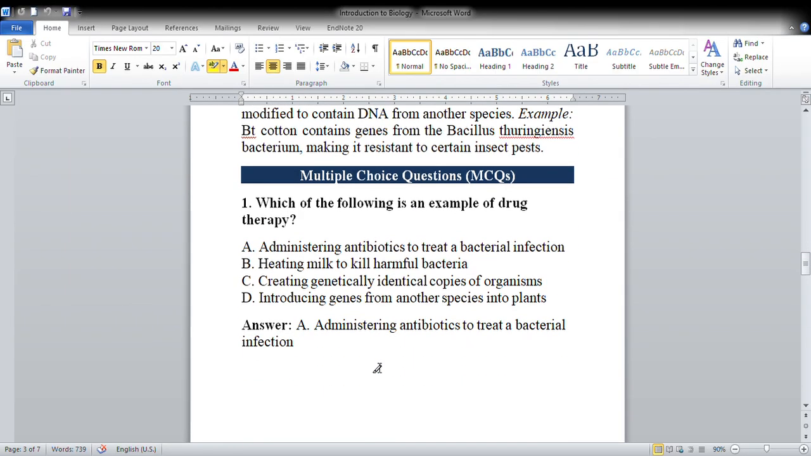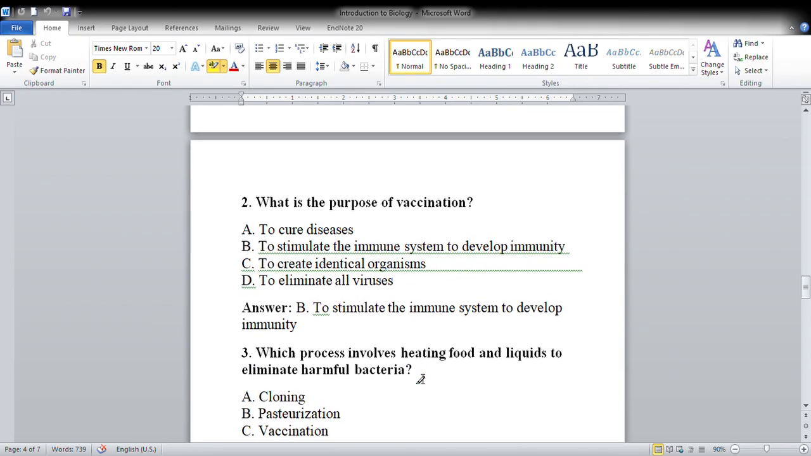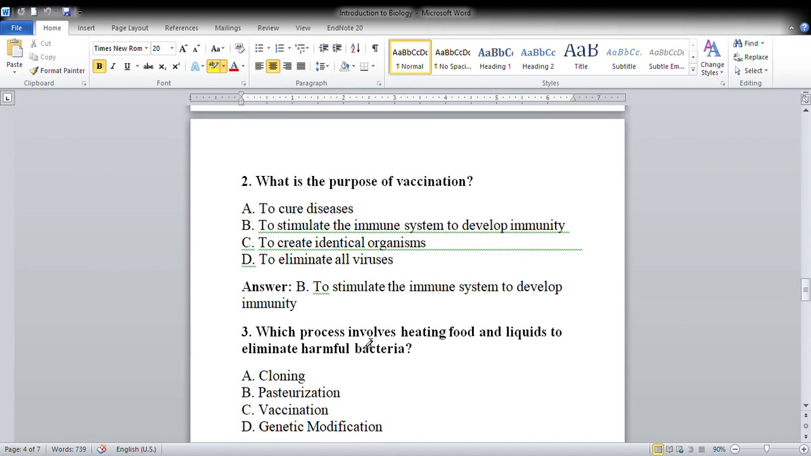Next is, what is the purpose of vaccination? To cure diseases, to stimulate the immune system to develop immunity, to create identical organisms, to eliminate all viruses. So you know well, the purpose of vaccine is to stimulate the immune system to develop immunity. Which process involves heating food and liquid to eliminate harmful bacteria? So it is clear from the definition, this is pasteurization.